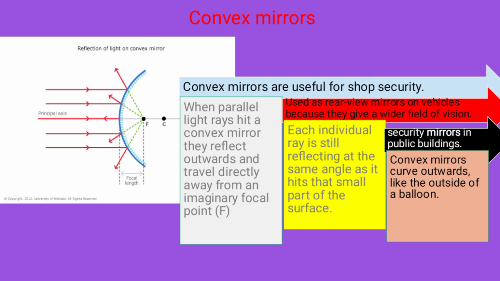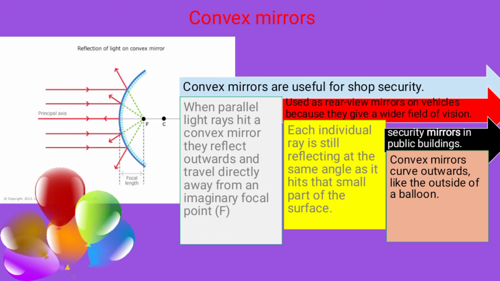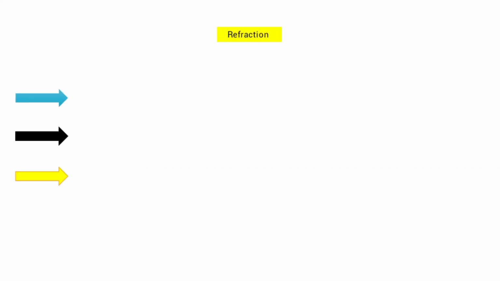In a concave mirror, the light rays reflect inwards, whereas in the convex mirror, the light rays reflect outwards. Here also each and every individual ray is reflected at the same angle and appears to focus at the particular point F. F is the focal point. An example of a convex mirror is the curve outward, like the outside of a balloon.